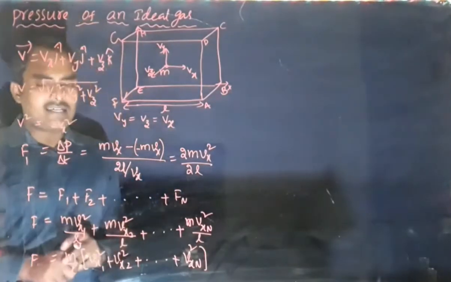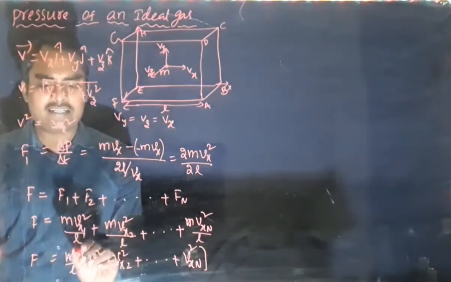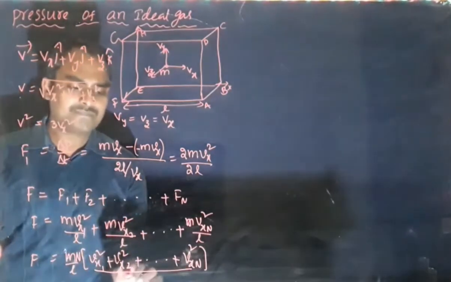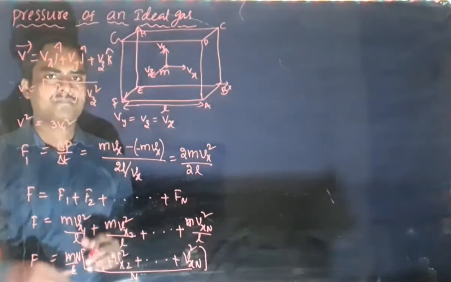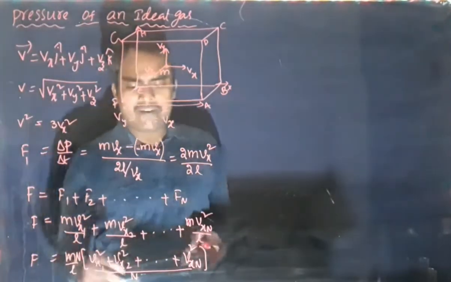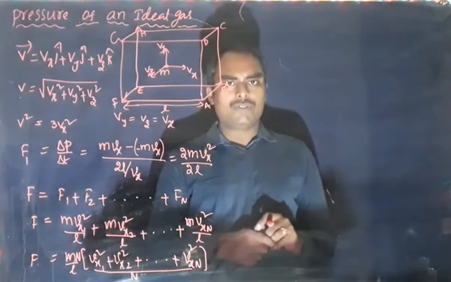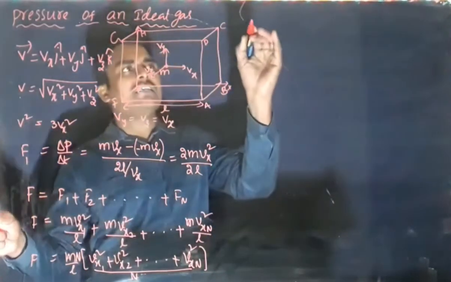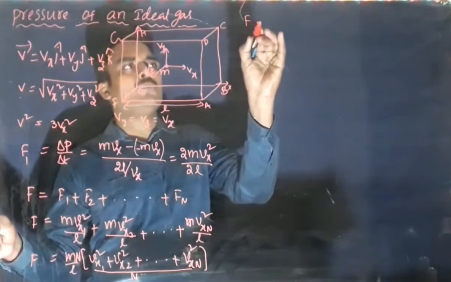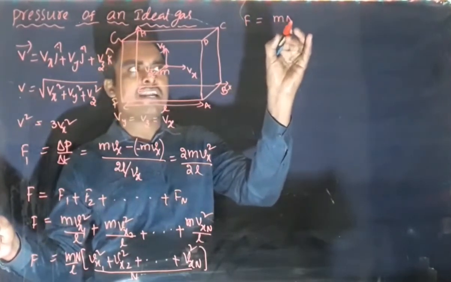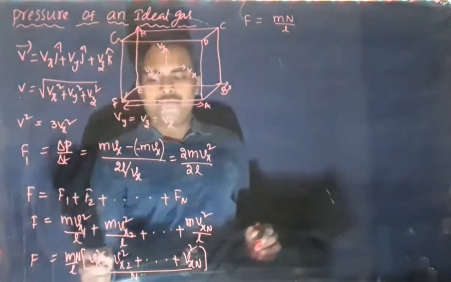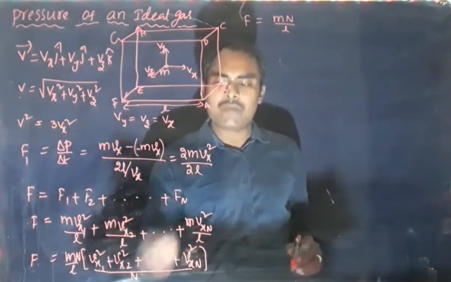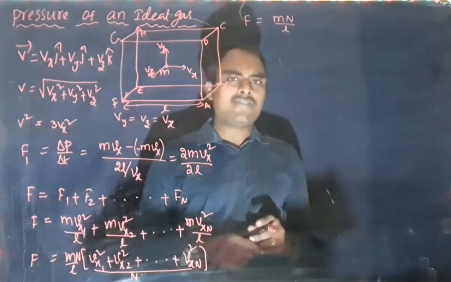Now let us multiply with N, where capital N is the total number of molecules, and divide with N. Multiplying with N and dividing with N. So let us write F equal to m into N divided by L, into Vx1 square plus Vx2 square plus and so on plus Vxn square, by N. So it is the average formula.